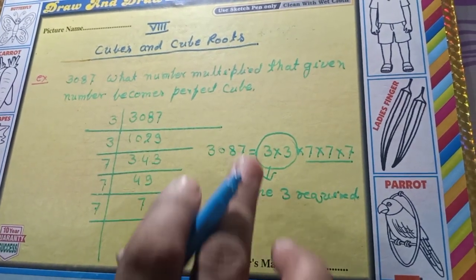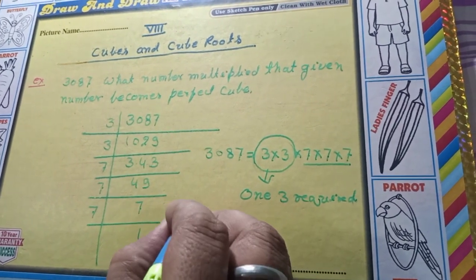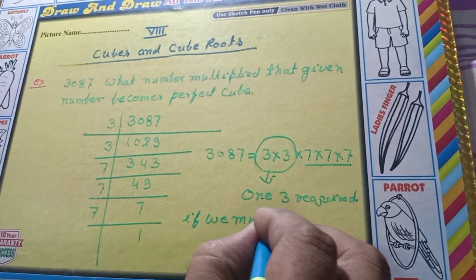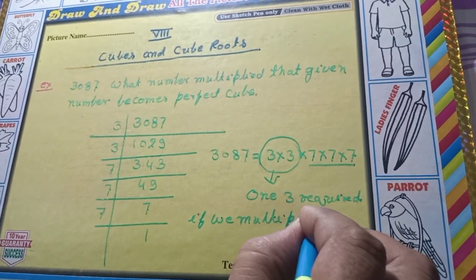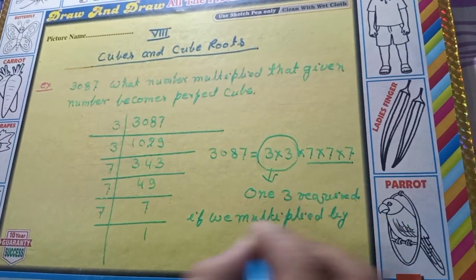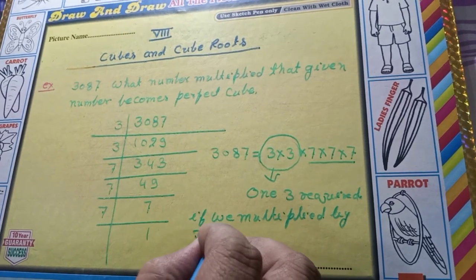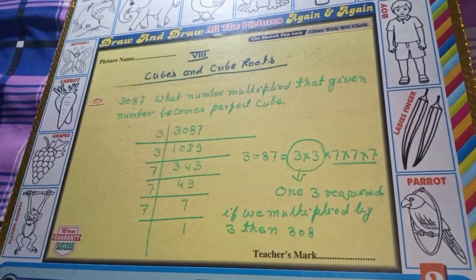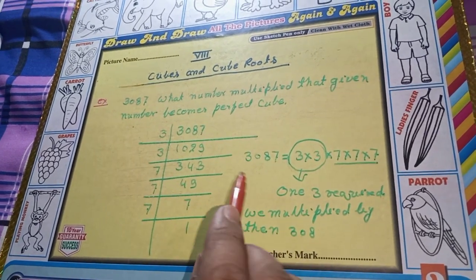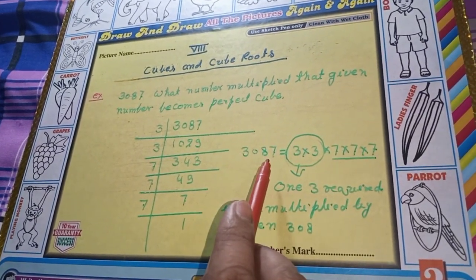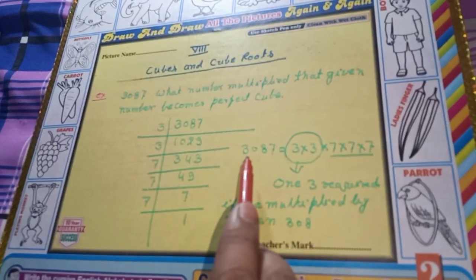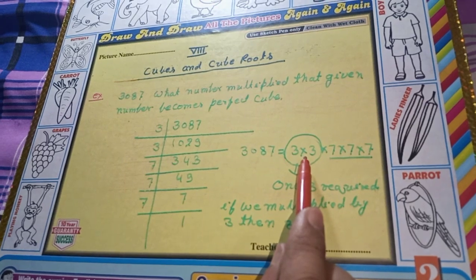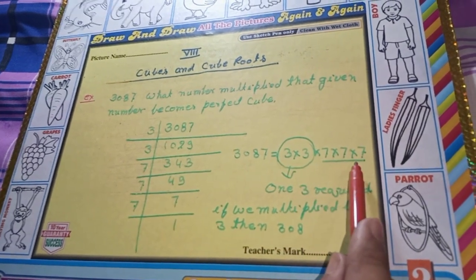So if we multiply by 3, then in the prime factorization of 3087 we have only two 3s and the group of 7 is completed.